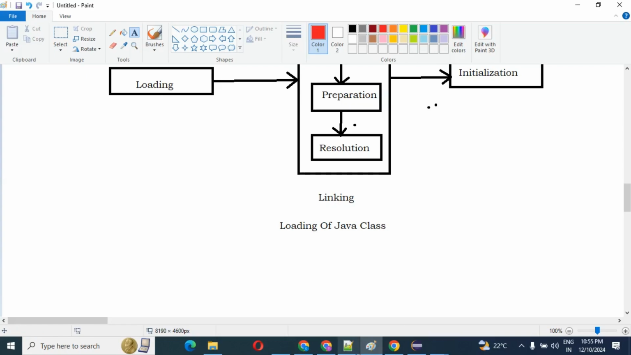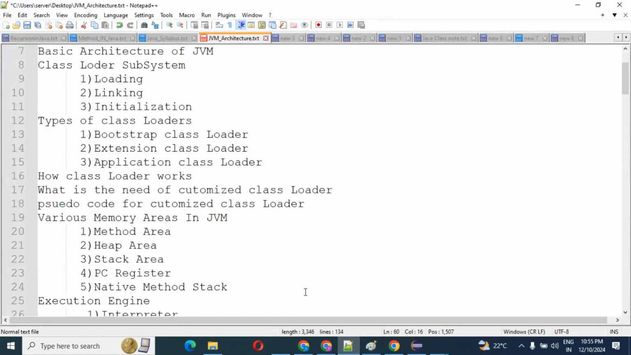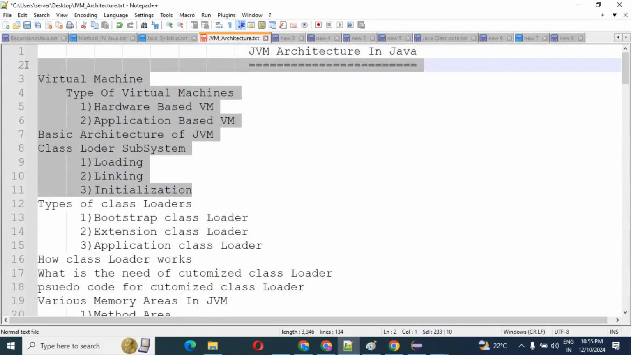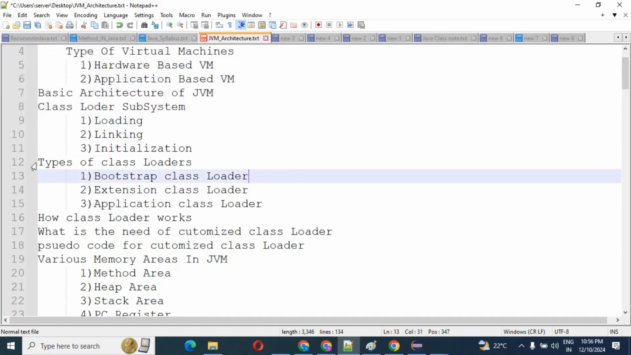I already mentioned this in our agenda. Till this part we have done. So many concepts I will discuss in the coming classes. I will explain what class loaders are, how many types of class loaders there are, and how they work. Then I will explain all the various memory areas in our JVM architecture. One by one I will explain every concept we have in the JVM architecture.